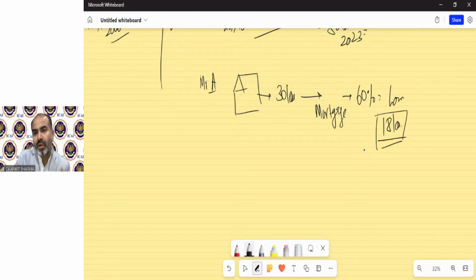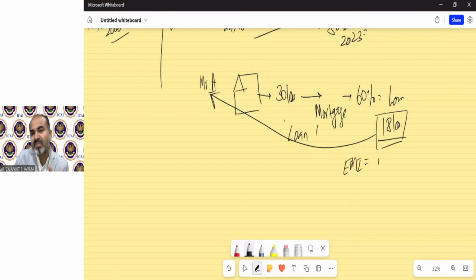This is the loan in the hands of Mr. A. Is it an income of Mr. A? No, it's a liability, so it cannot be an income. So that cannot be taxable because it's a kind of loan. It's a part of our liability and we have to pay it off via EMI. So it's a normal loan procedure. We took the amount of loan in lump sum and then we paid as per equal monthly installments. That is my EMI, and we repay it with interest.